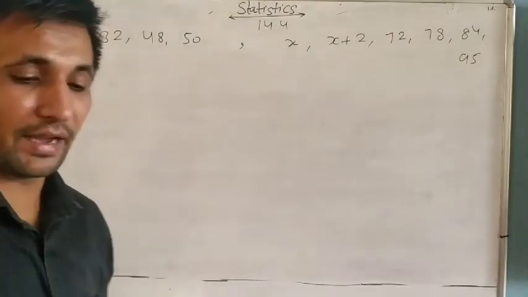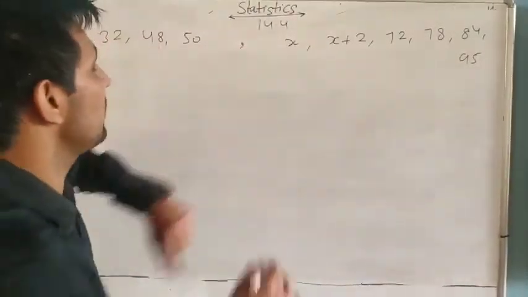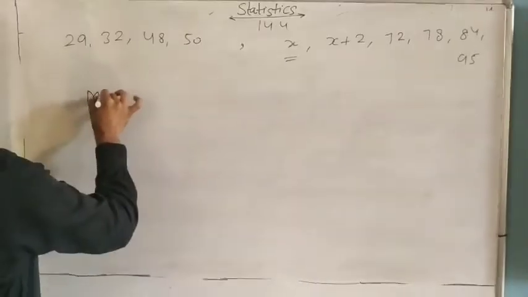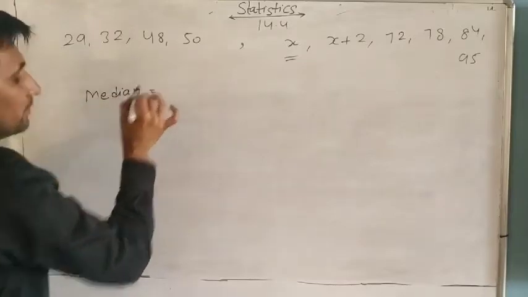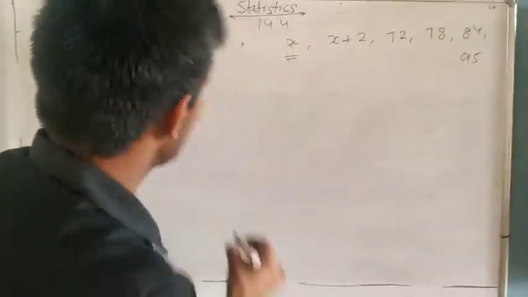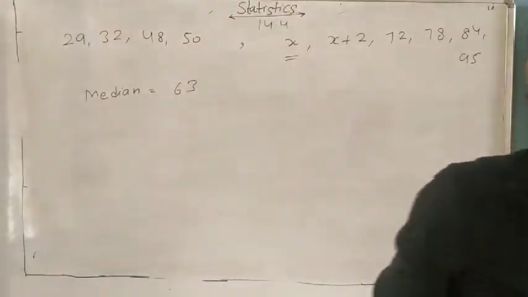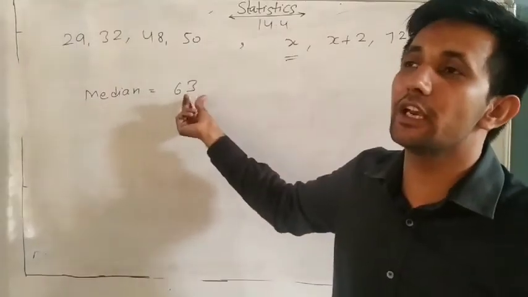Find the value of x. We have to find the value of x. So write: median, how much is given? Median is already given, 63. So we will put 63 equal to its median formula.